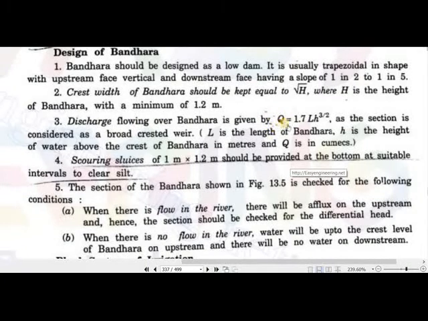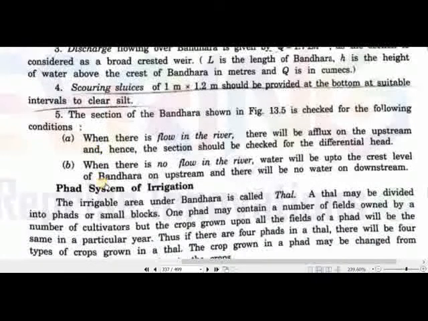Discharge flowing over Bandhara can be calculated from this weir equation. L is the clear length of the weir, H is the head of water over the weir, and 1.7 is the coefficient. And the section is considered a broad crested weir. L is the length of the Bandhara, H is the height of the Bandhara. And scouring sluices of 1 meter by 1.2 meter dimension should be provided at the bed, so as to exclude the silt from upstream to downstream side.